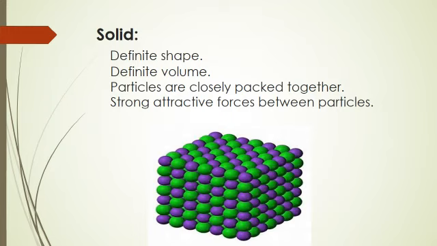The particles only vibrate from side to side and spin about their fixed positions, but cannot move past one another. This is why a solid has a definite shape and a definite volume and is unable to flow. A solid cannot be compressed because its particles are already very close to one another and are held by strong forces in fixed positions. Students, in a diagram, you can see the arrangement of solid particles.